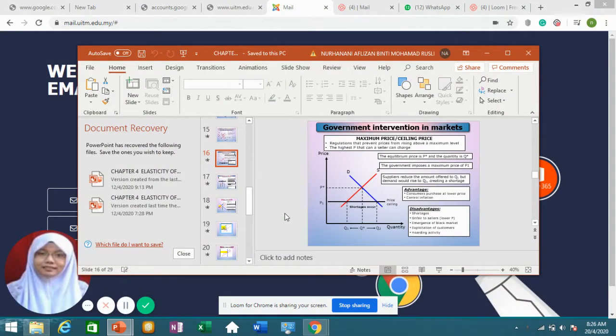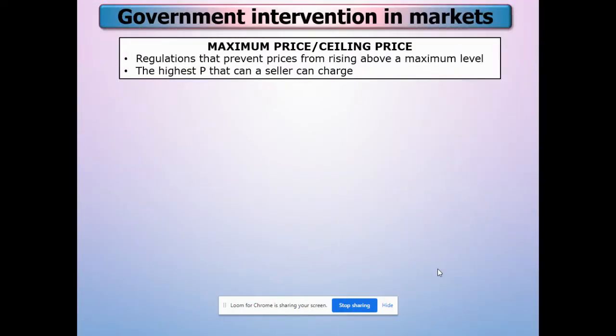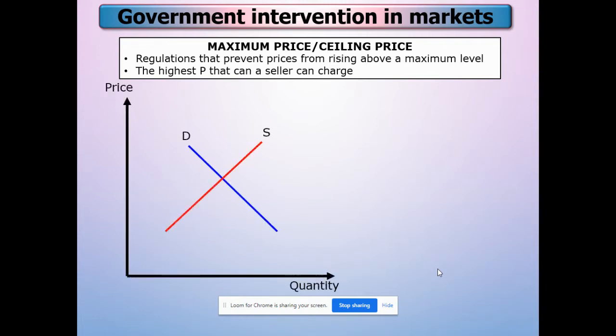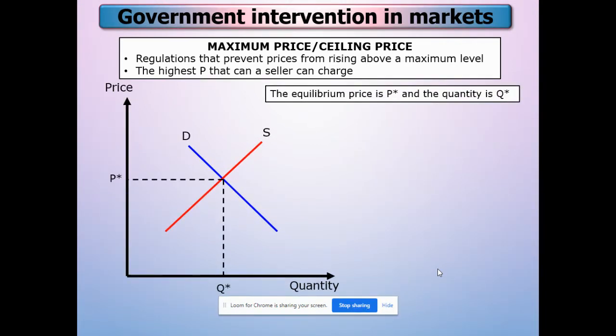Okay, government intervention in the market. So the government will intervene in the market by using two types of price control.